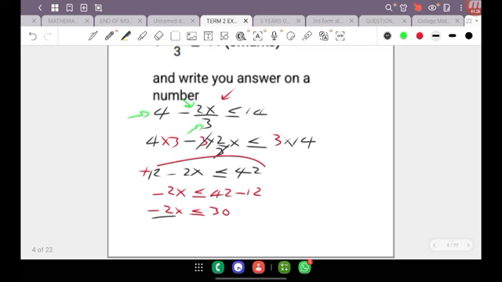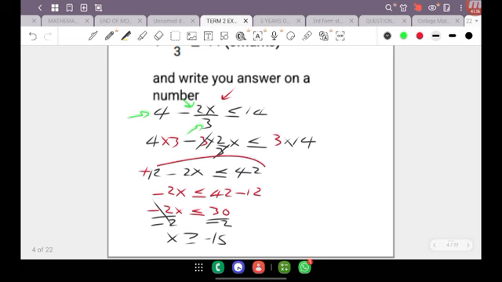I'm going to divide both sides by negative 2 so I can cancel these two 2's out. So I'll end up with x here. But because I just divided both sides of the inequality by a negative number, I'm going to reverse the sign that way. And so I'm going to end up with 30 divided by negative 2 is negative 15.